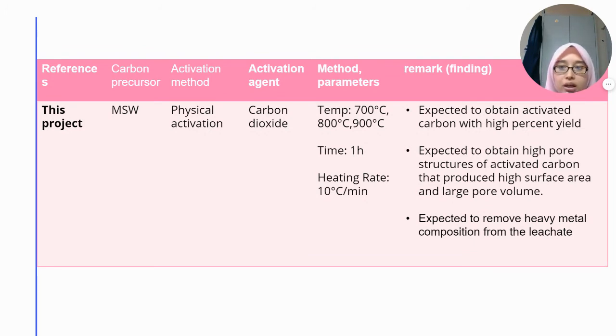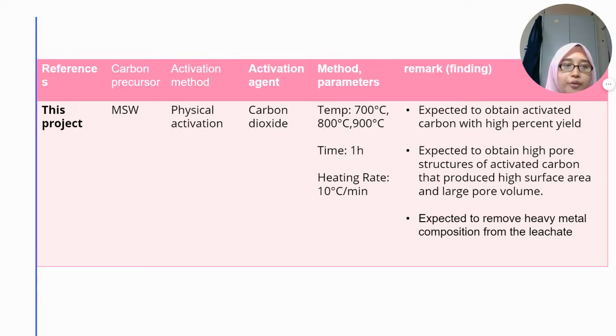For this project, the carbon precursor used is the MSW. This MSW will undergo physical activation with carbon dioxide gas as an activation agent. This process will be carried out at various temperatures, which are 700, 800, and 900 for 1 hour at a heating rate of 10 degrees Celsius per minute.